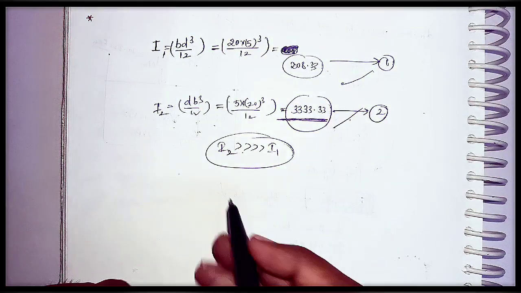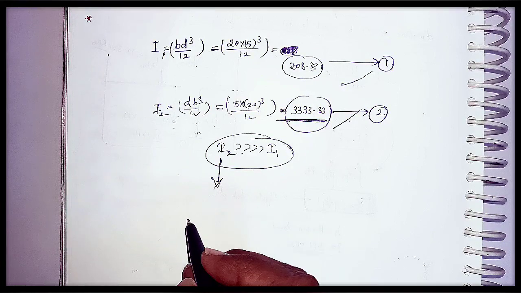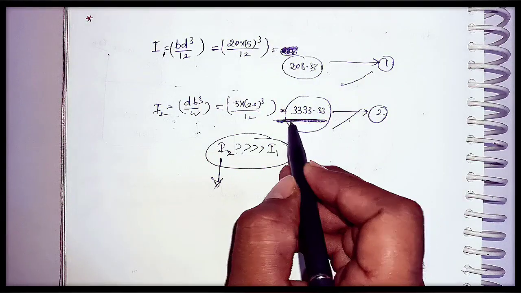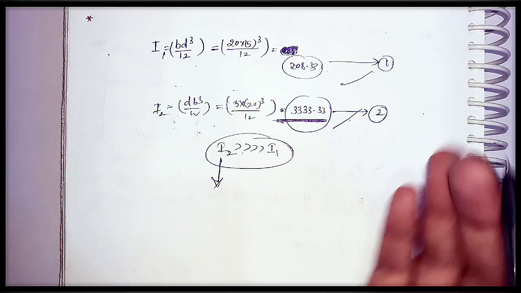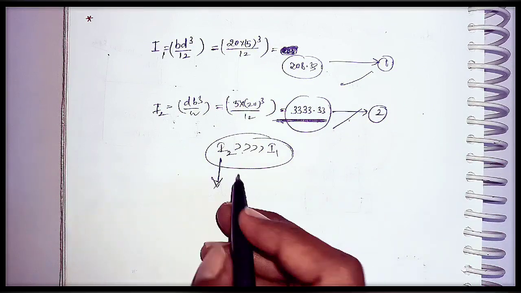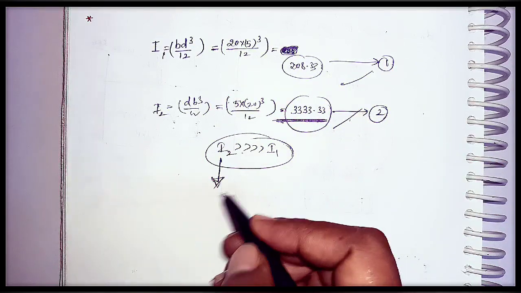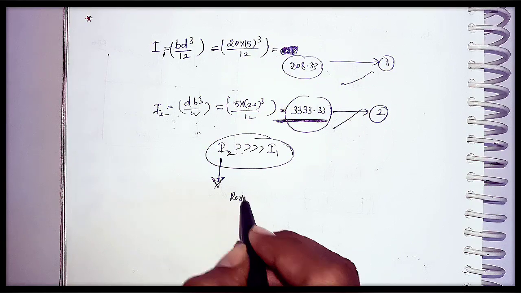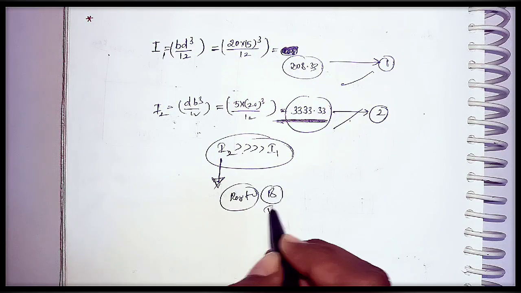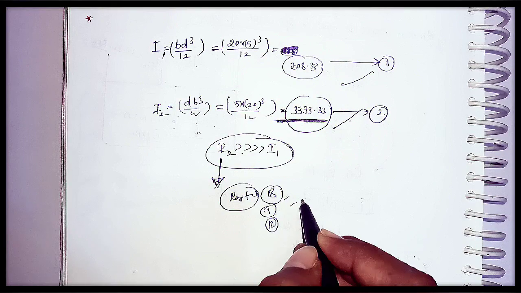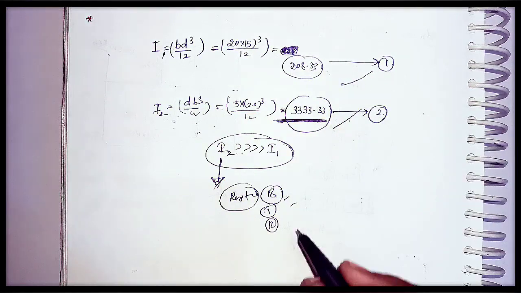That means due to the high moment of inertia, even though you apply moments, it is not able to take rotation, bending or twisting. The resistance against bending, twisting and rotation is much higher in this case, and very less when compared to the other case.